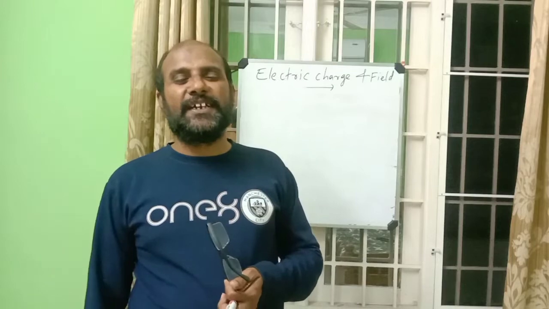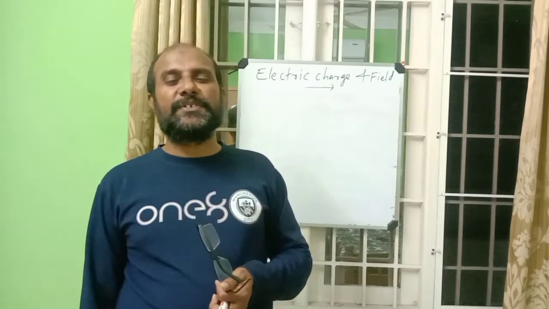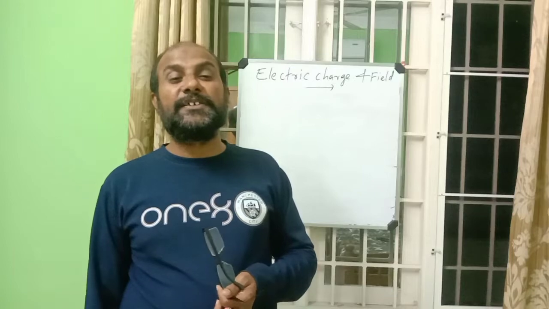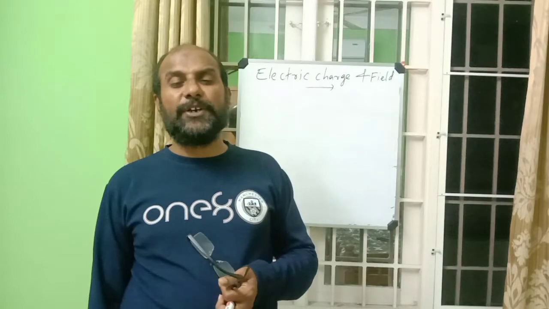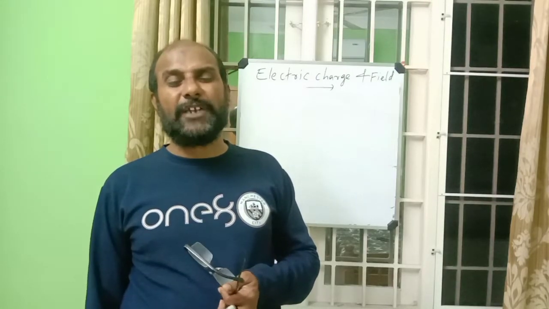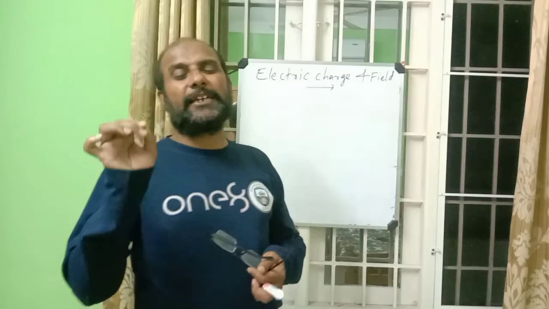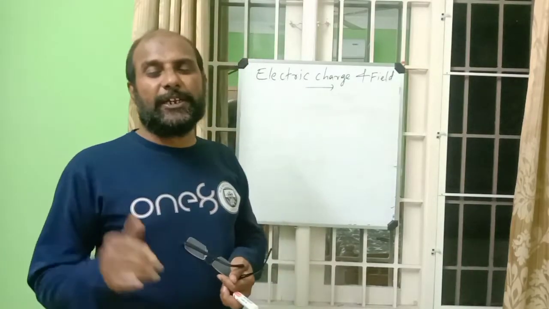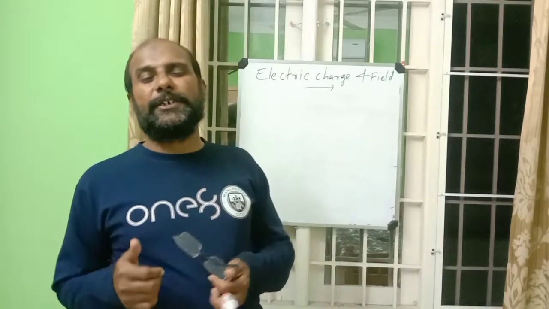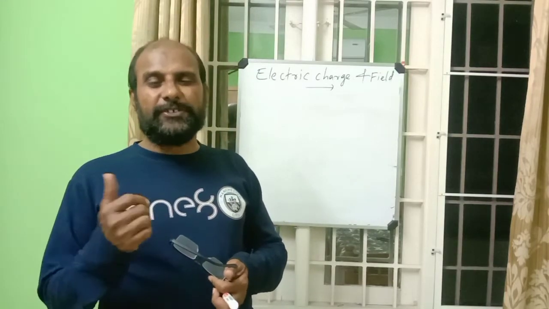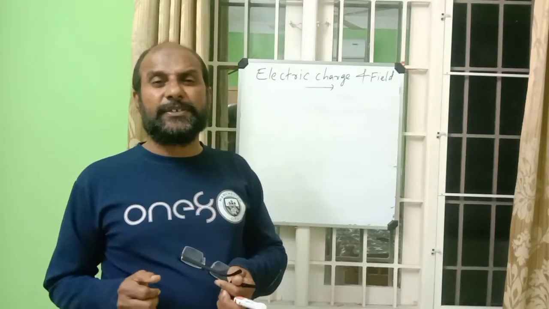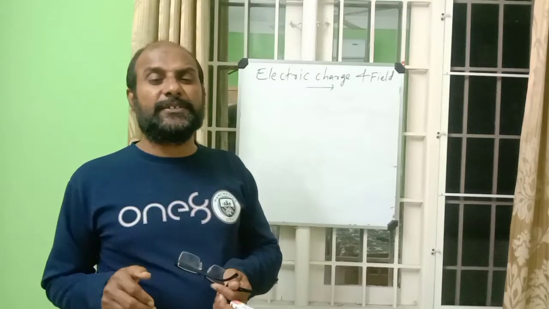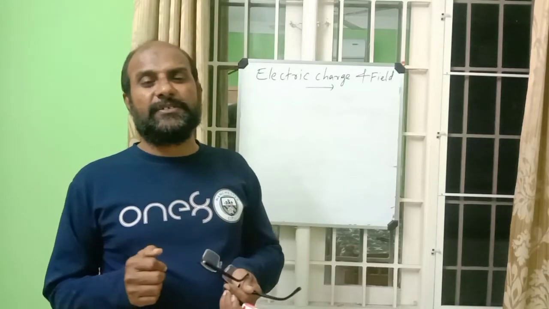My dear friends and students, today I am going to discuss with you the second part of our plus 2 physics. In the last video we just started the discussion of the chapter Electric Charges and Fields, so we can continue. In the first video we discussed what charge is and what its properties are. Now we are going to discuss types of charging, how to charge bodies.